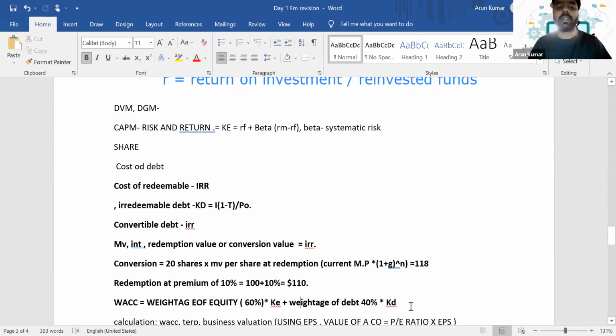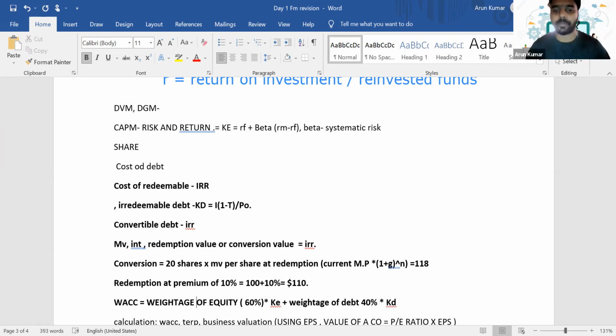So that's how we'll arrive at the WACC calculation. Once we find the cost of debt and cost of equity separately, we have to take the weighted average. So how will you calculate the weighted average? We need to consider the proportion of debt in the overall capital structure, as well as the proportion of equity in the overall capital structure. So the answer will be weightage of equity multiplied by cost of equity, plus weightage of debt multiplied by cost of debt. Is it clear, everyone? So that's how we'll calculate.